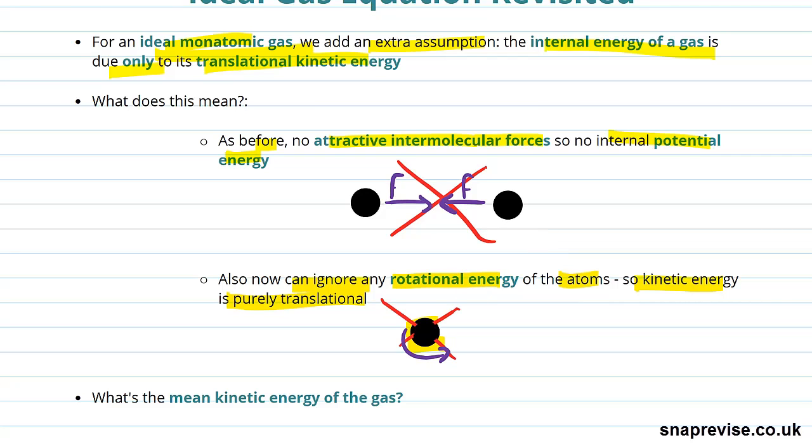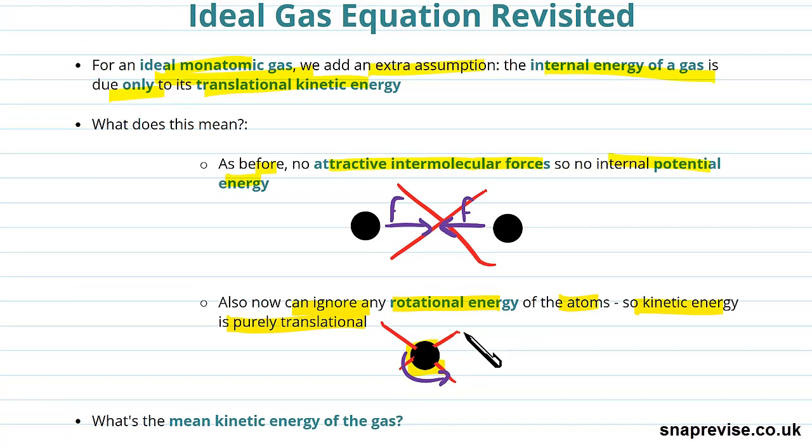So really, we think of an ideal gas as just a collection of tiny particles or tiny balls, like we've experienced in our previous problems, that are only free to translate around and have no forces between them, and just collide with each other and bounce off, and that's it. It really is just like having a tiny gas of little balls that bounce around, that move at very high speeds, and that's kind of what we see an ideal gas as. No intermolecular forces, and ignoring any of this rotational energy, so we're just thinking of these things translating around.